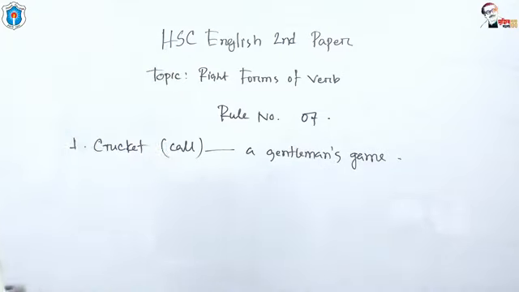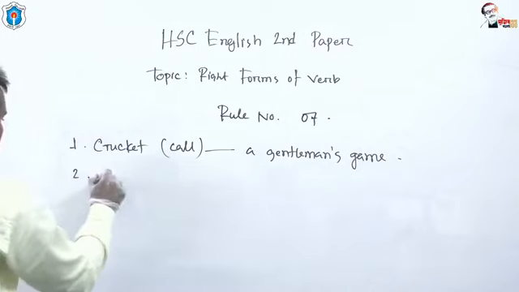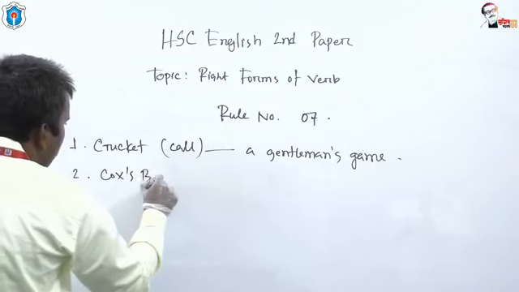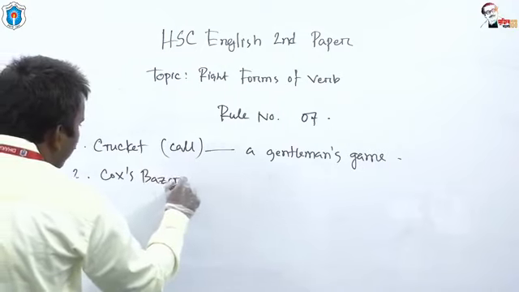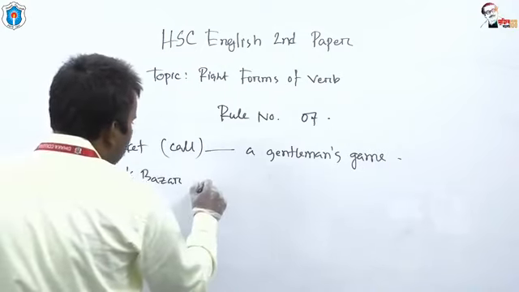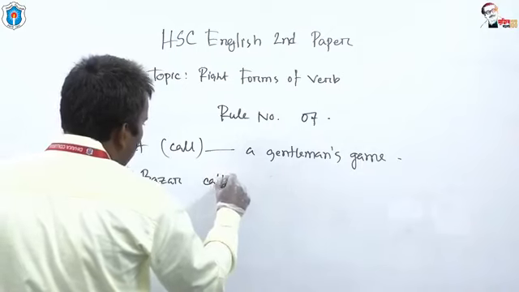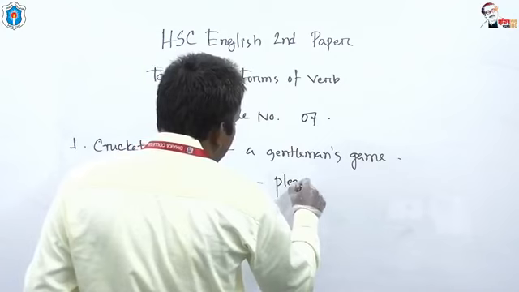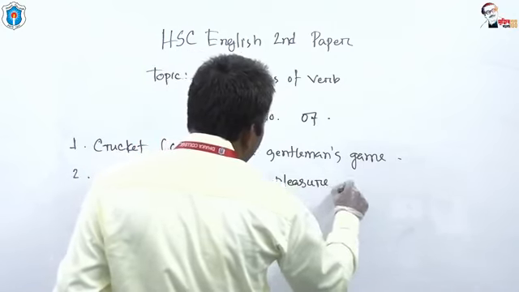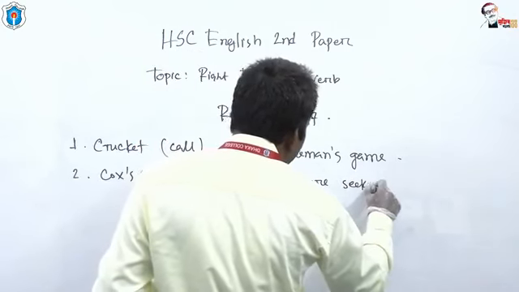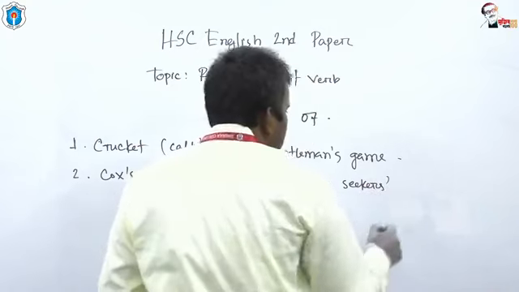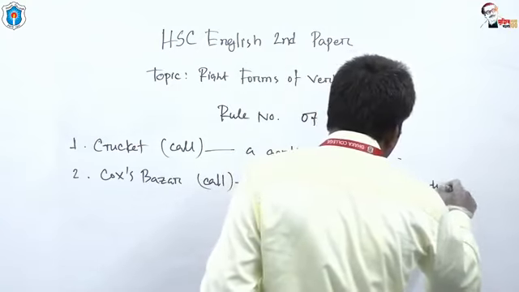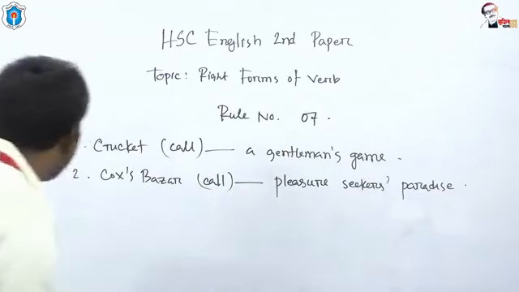Another example: Cox's Bazar is called, Cox's Bazar call pleasure seeker's paradise. Example number 3.